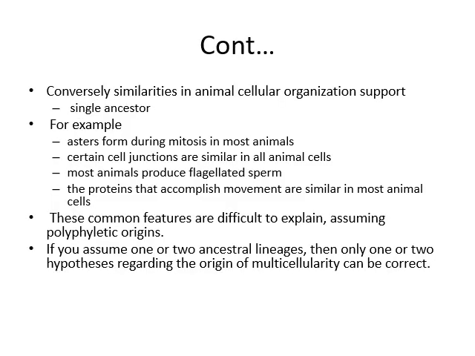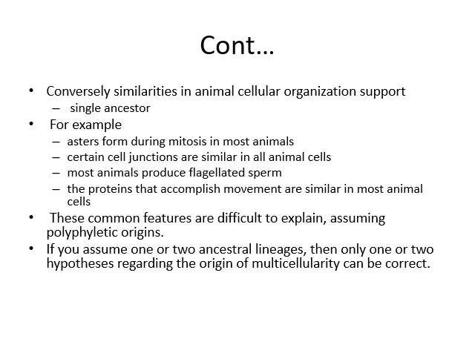Conversely, similarities in animal cellular organization support that animals have a single ancestor, or that they are monophyletic. For example, asters form during mitosis in most animals. Certain cell junctions are similar in animal cells. Most animals produce flagellated sperm, and the proteins that accomplish movement are similar in most animal cells. They have common features that are difficult to explain assuming polyphyletic origins.